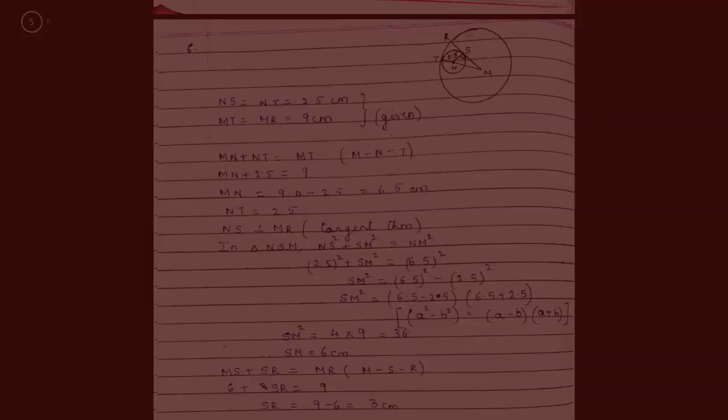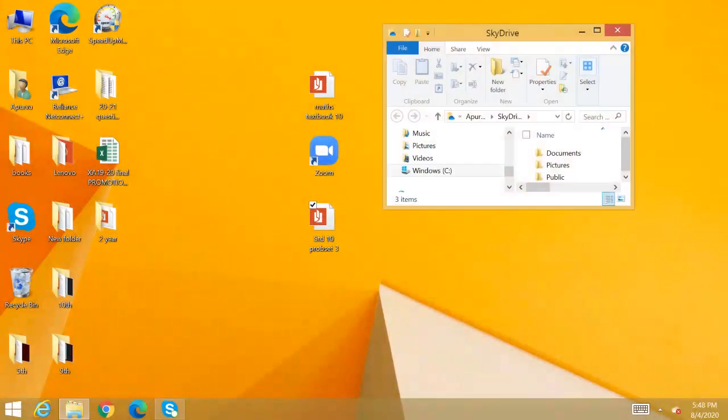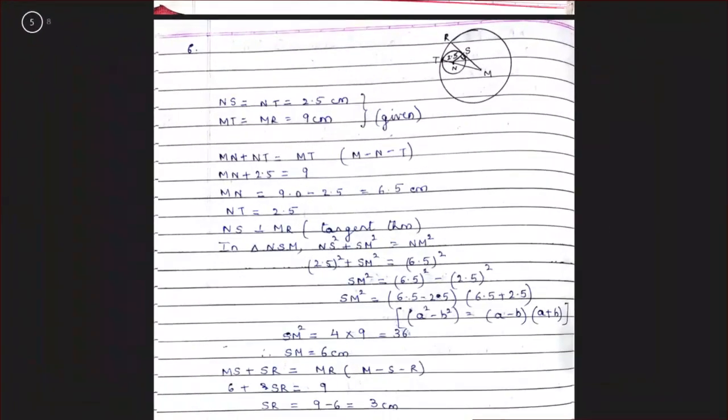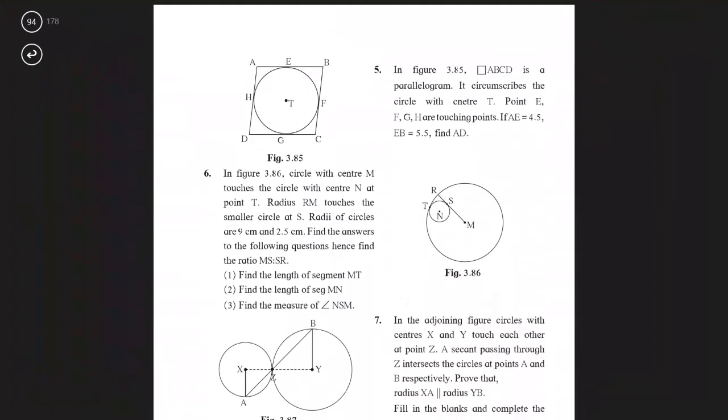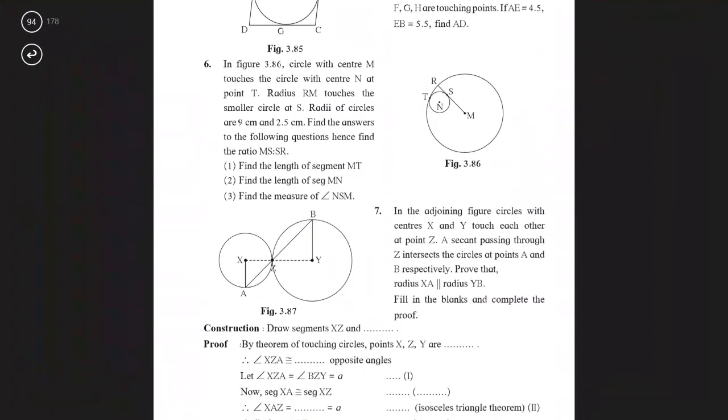Okay. We go to question number 6. In figure 3.86, circle with center M touches a circle with center N at point T. Radius MR touches the smaller circle at S. Radii of circles are 9 cm and 2.5 cm. That means the radius of the big circle MR is 9 cm. The radius of the small circle, if I were to join NT or NS, it is 2.5 cm.